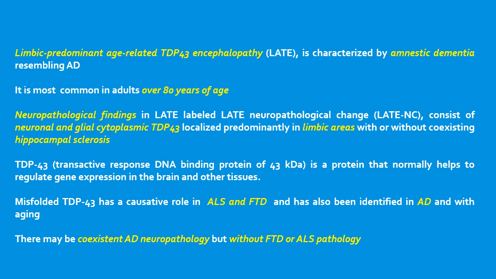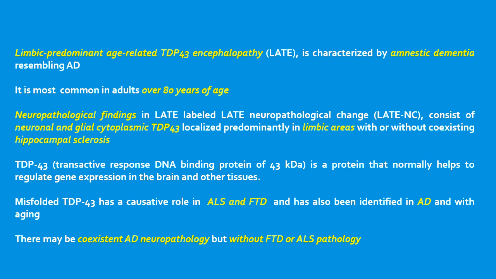Limbic-predominant age-related TDP43 encephalopathy, or LATE, is characterized by amnestic dementia resembling Alzheimer's disease. It is most common in adults over 80 years of age. Neuropathological findings in LATE, which are labeled as LATE neuropathological change, or LATE-NC, consist of neuronal and glial cytoplasmic TDP43, localized predominantly in the limbic areas with or without coexisting hippocampal sclerosis.